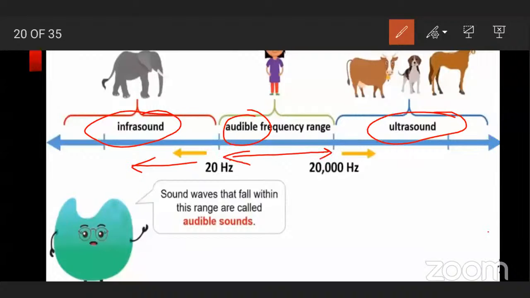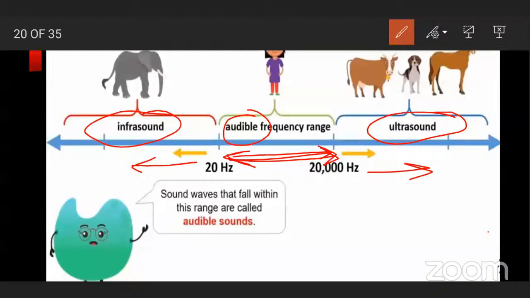This range is audible sound, and we can only hear sound in this frequency range, 20 hertz to 20,000 hertz. And the third type is ultrasound, a sound with a frequency higher than 20,000 hertz. It is called ultrasound.